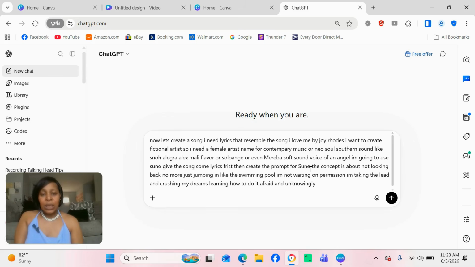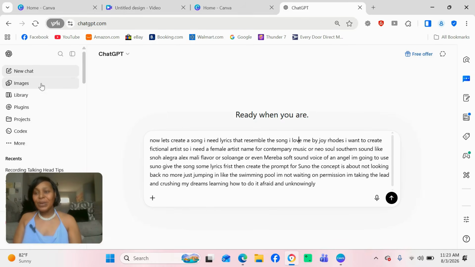Okay, and then the concept is about not looking back anymore, just jumping in like the swimming pool. I'm not waiting on permission. I'm taking the lead and crushing my dreams, learning how to do it afraid and unknowingly. So that was the vibe I was going for. I wanted to feel that victorious feeling. So this is the prompt I gave.